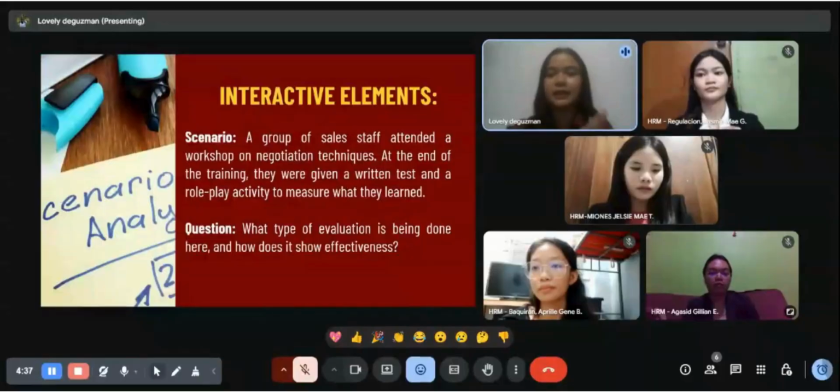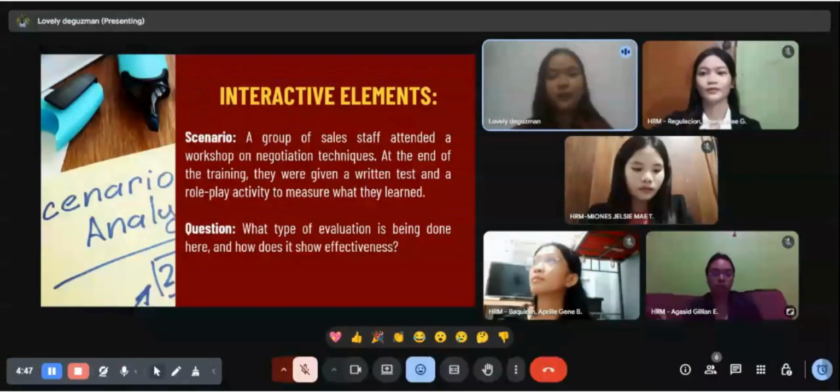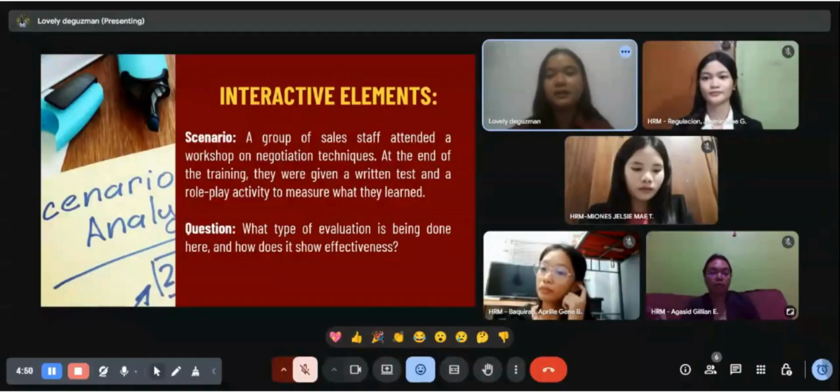Yes, it's level 2 of the Kirkpatrick model, which is learning, because employees are being tested on what they understood and retained from the workshop. The written tests and role play are direct measures of the knowledge and skills that they gained in the workshop.